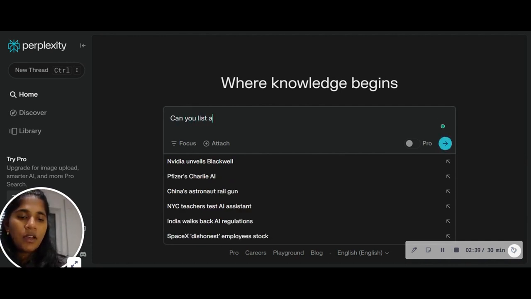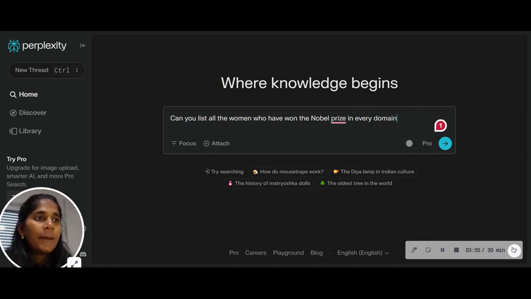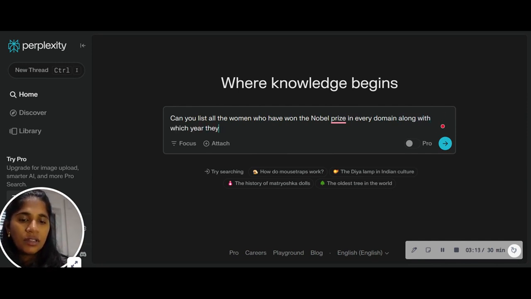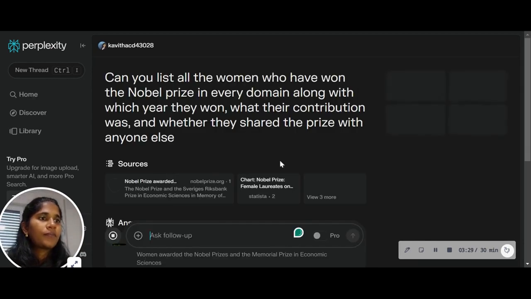Can you list all the women who have won the Nobel Prize in every domain, and say along with which year they won, what their contribution was, and whether they shared the prize with anyone else. Let's see.